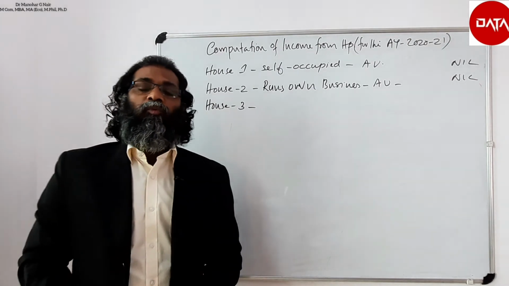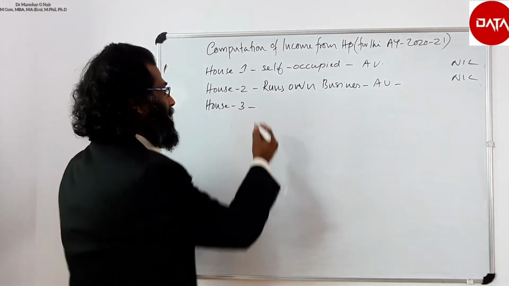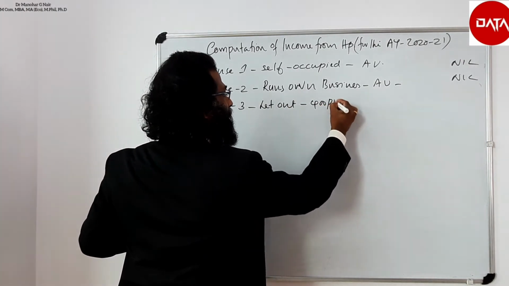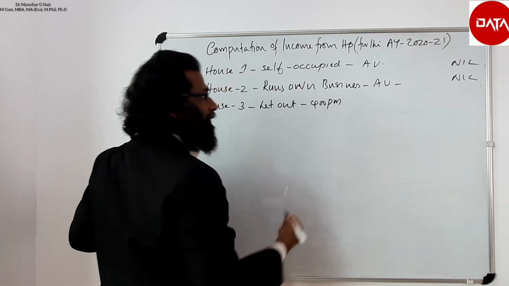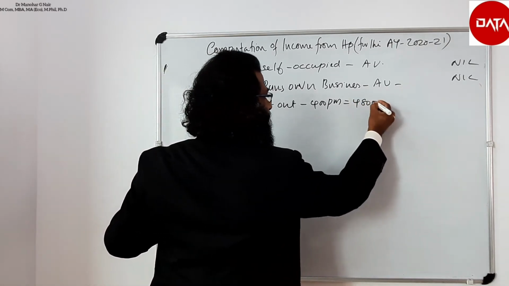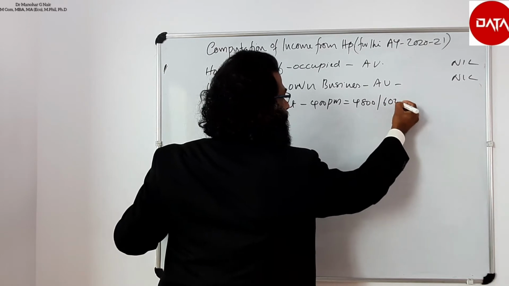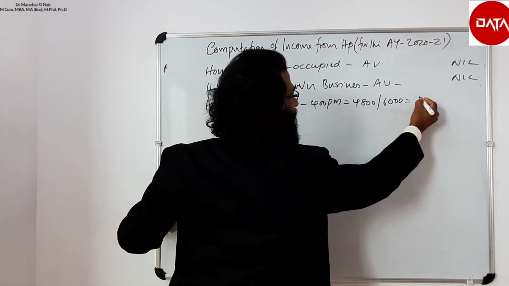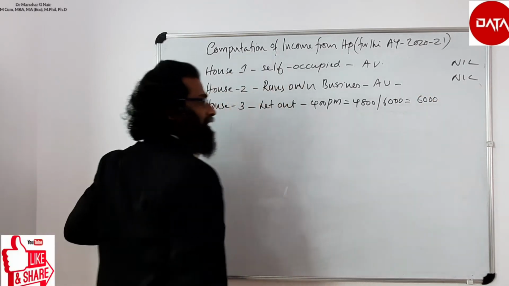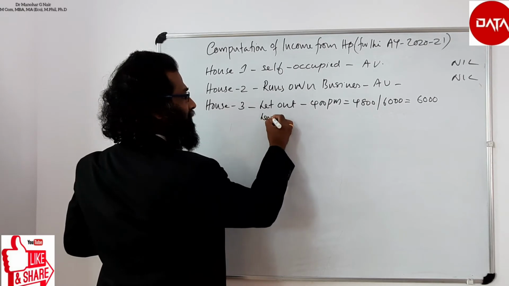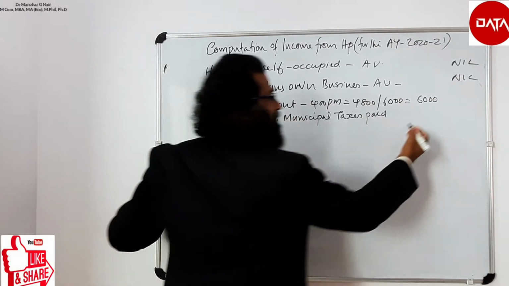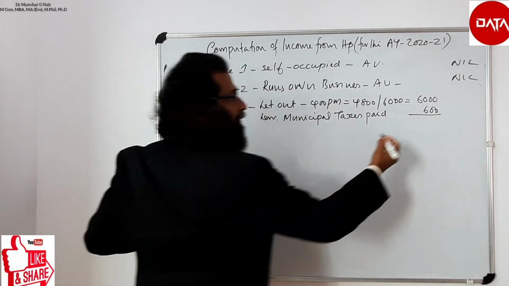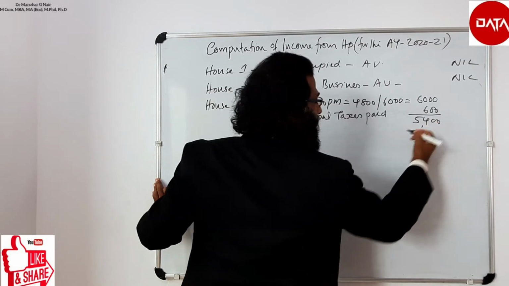House 3, which is let out for 400 rupees per month. 400 per month equals 4,800, but the municipal valuation is 6,000. Therefore, the annual value is equal to the higher value, that is 6,000 rupees. Less municipal taxes paid, rupees 600, that is 10% of 6,000, equals 5,400.